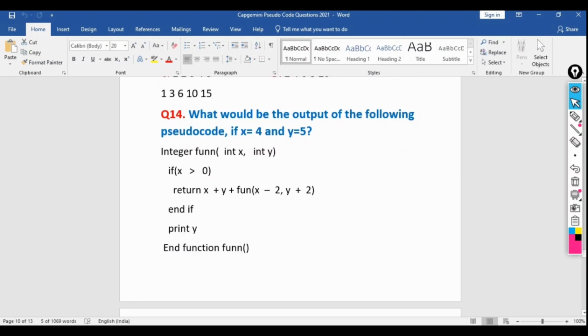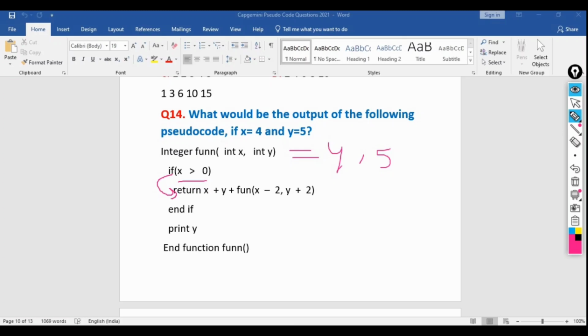What would be the output of the following pseudocode if x equal to 4 and y equal to 5? Here we are passing the values inside the function r. We are passing 4 and 5. So if x greater than 0, that means 4 greater than 0, yes, it will simply come to this part.